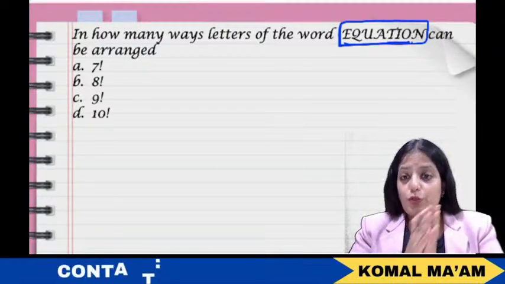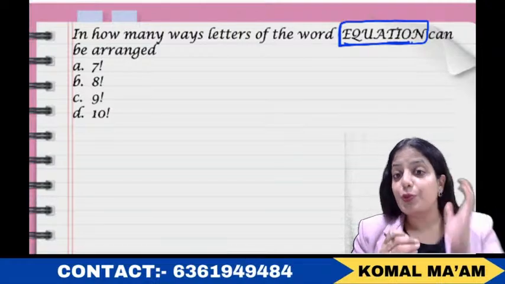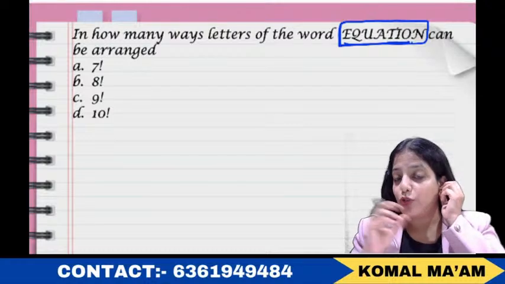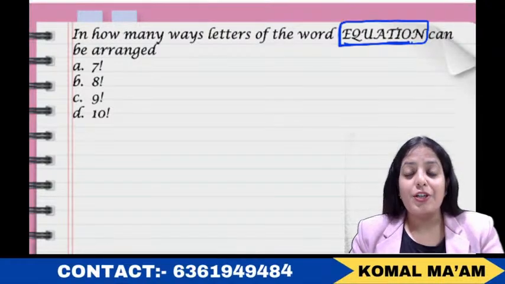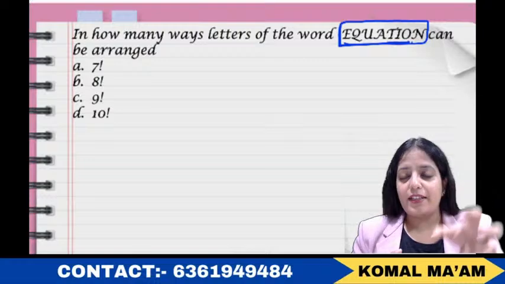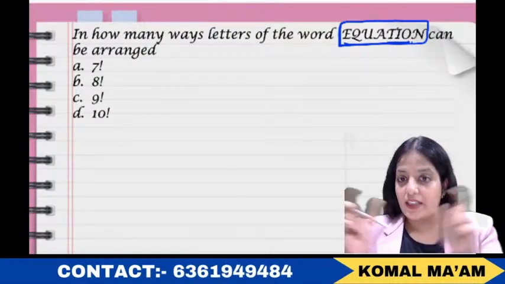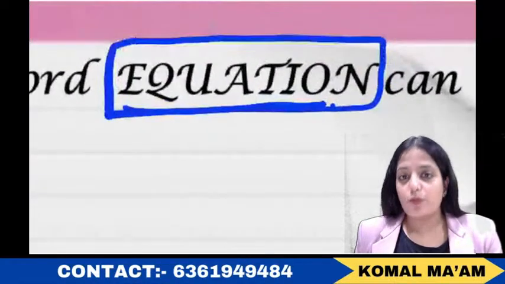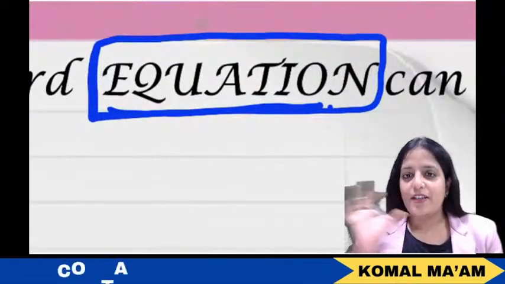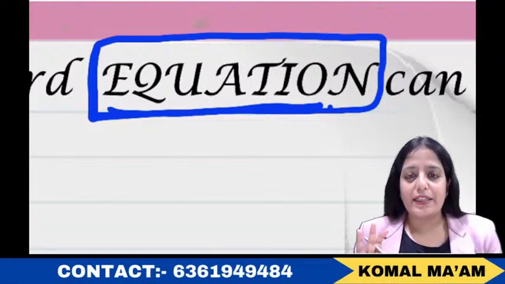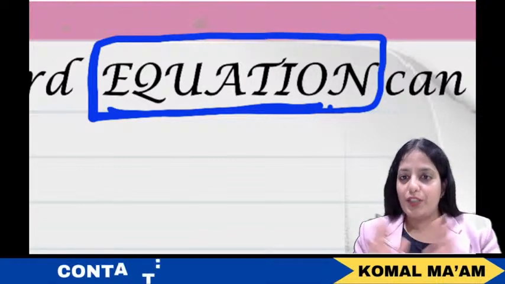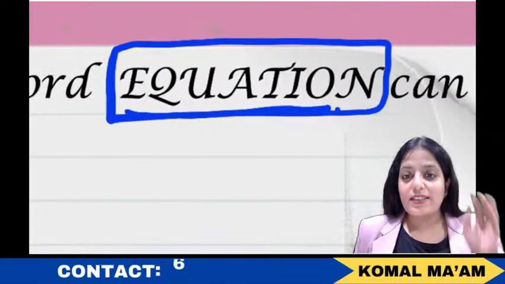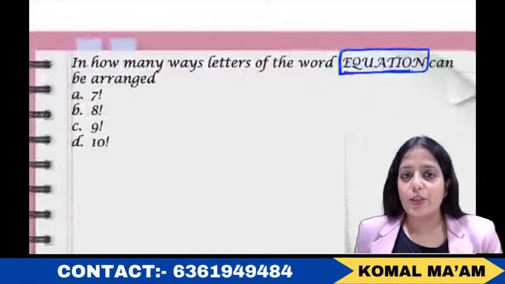Before solving the question, always the first responsibility while solving questions of permutation and combination is to see whether any article is repeated among the given choices. So just observe the word EQUATION. Can you find any letter repeating? No. All the letters are unique. No letter is repeating. So the question is, in how many ways can the letters of the word EQUATION be arranged?